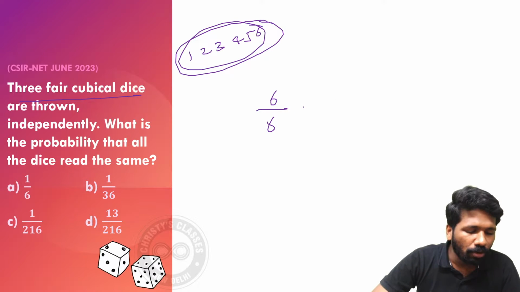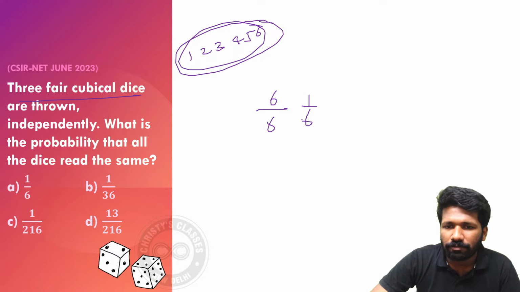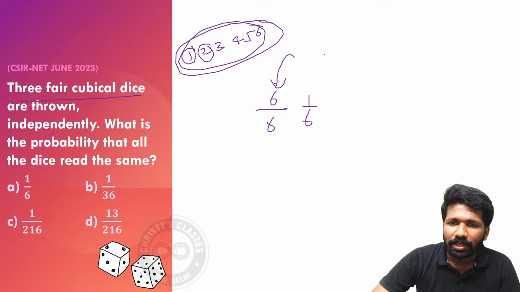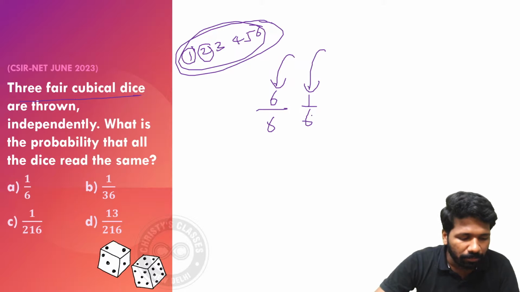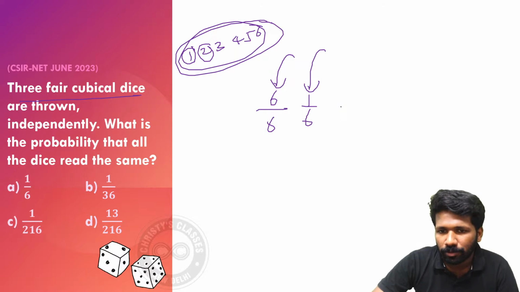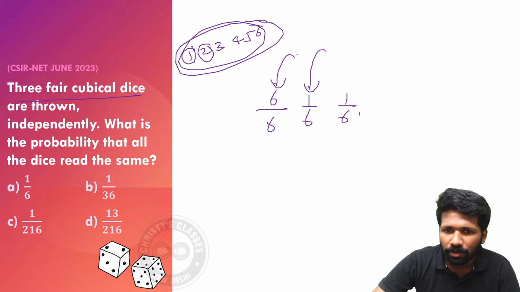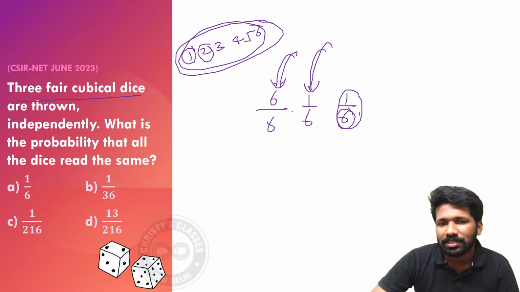Now for the second rolling of the dice, only 1 out of 6 events is okay for us, because whichever number we got here, if you got 1, you can only get 1 again. If you got 2, you can only get 2 again. So whatever occurrence is occurring here, only that can occur here. That is why 1 out of 6. Again, compare it with the permutation and combination chapter I taught you. Same way the third occurrence also should be 1 out of 6, because whatever occurred here and here, that same occurrence should occur here. So for that, out of 6, only 1 chance is there.